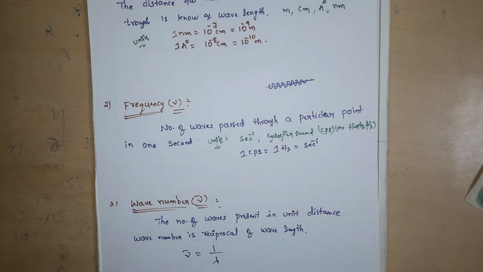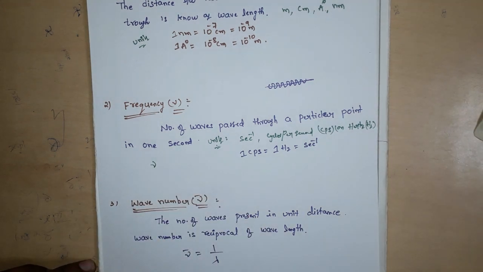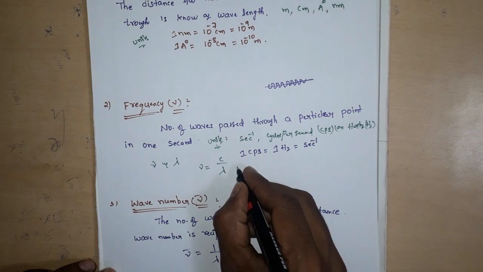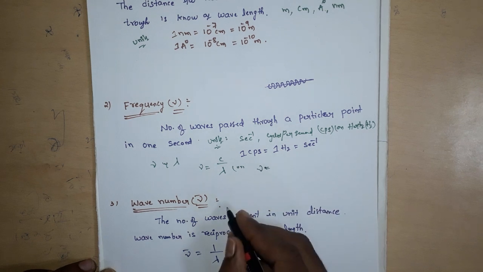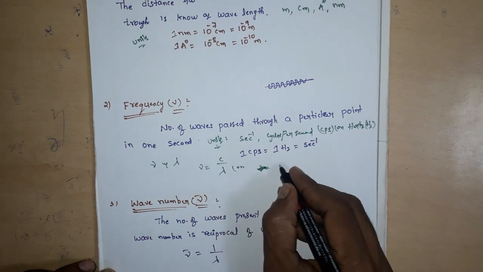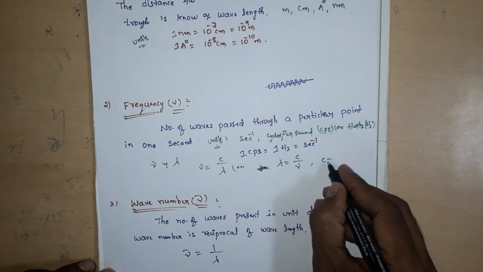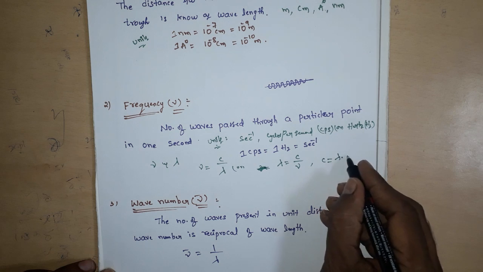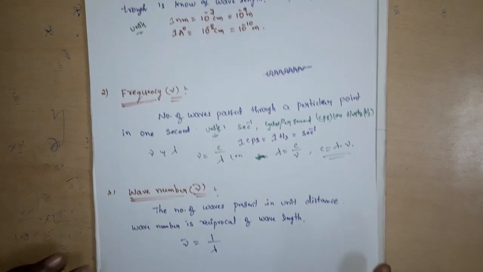Next, frequency mu and wavelength are related as mu equals c by lambda. Or we can also write lambda equals c by mu, or c equals lambda into mu. This is the relation between frequency and wavelength.